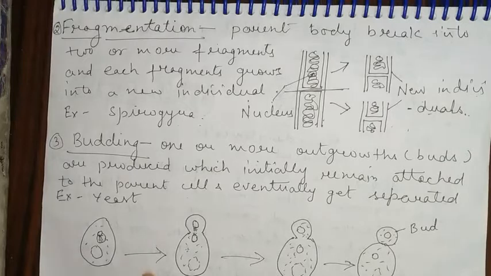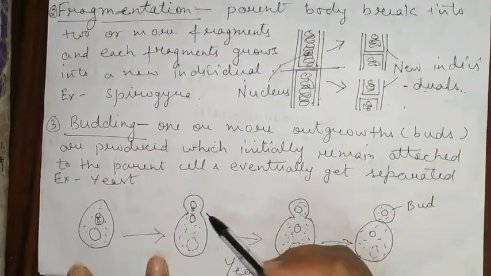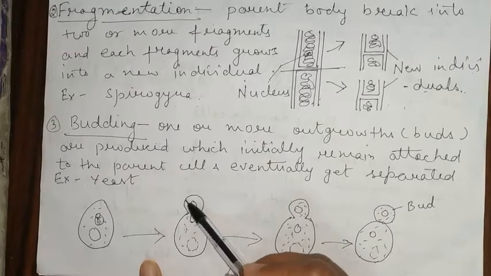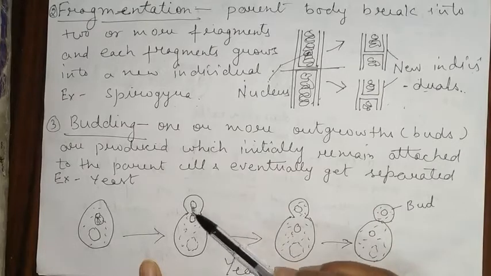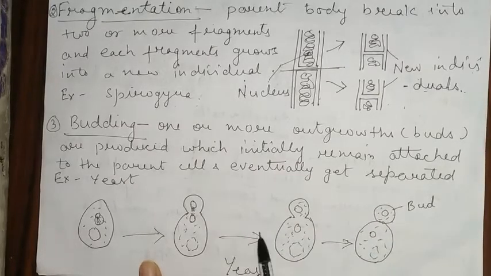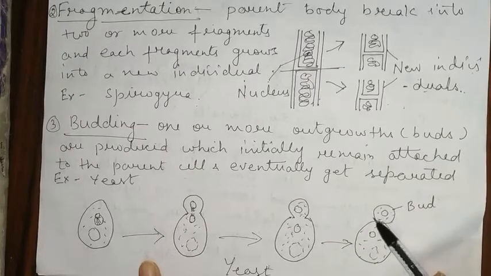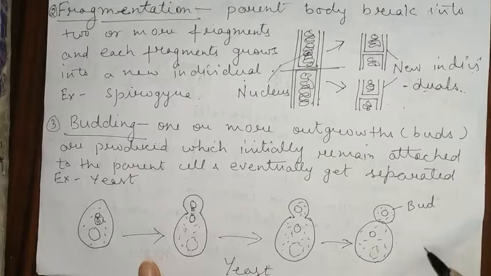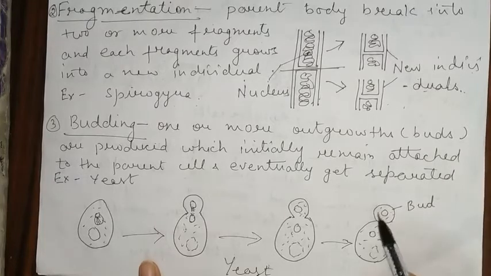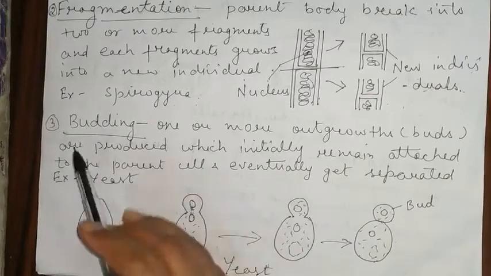This is a parent cell. Here a bud starts, and nucleus division also starts. The nucleus is divided into two and a bud is formed and attached to the parent body. After some time the bud gets separated and two individuals are formed. It's budding.